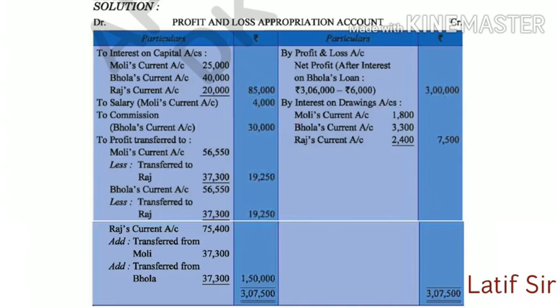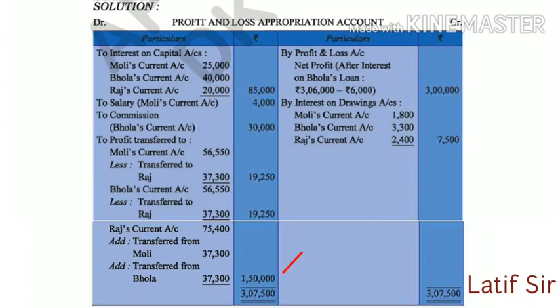Now after that, the available profit is distributed. The available profit of 1,88,500 has been distributed between the partners in the ratio of 3:3:4. Now the profit of Molly comes to 56,550, while Bhola's is 56,550 and Raj's comes to 75,400. But there is a condition that Raj's minimum profit should be ensured at 1,50,000.